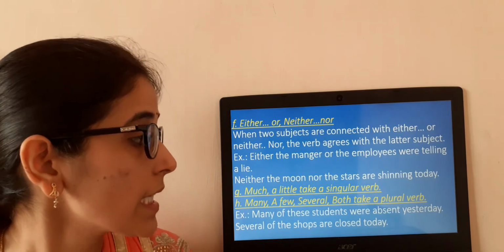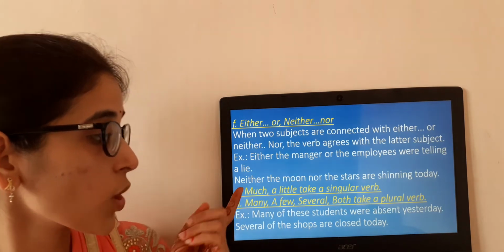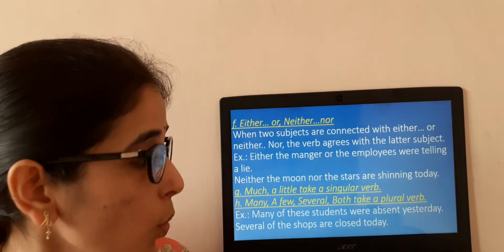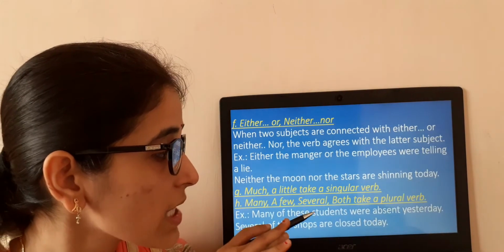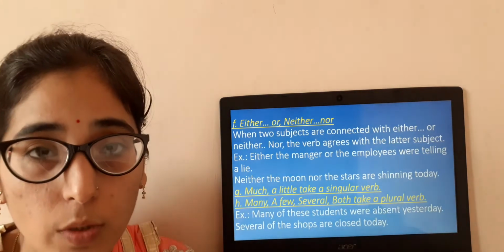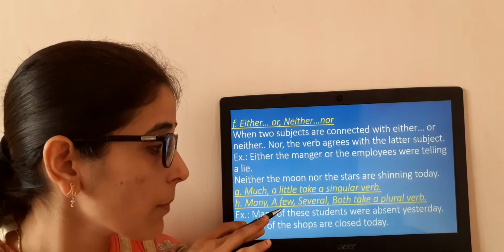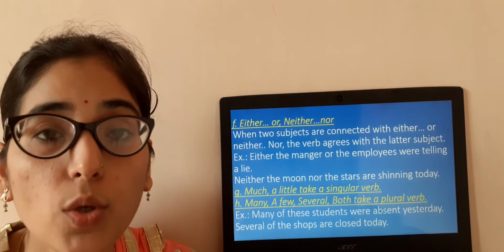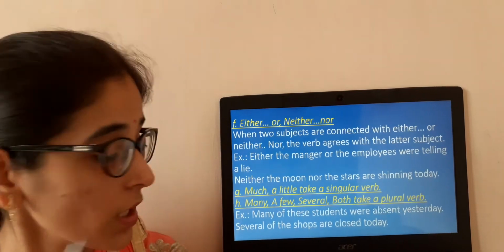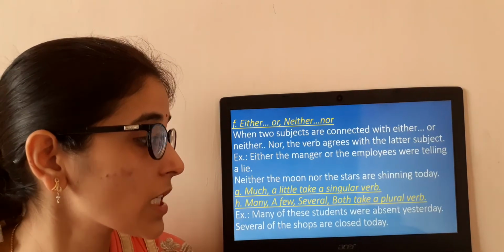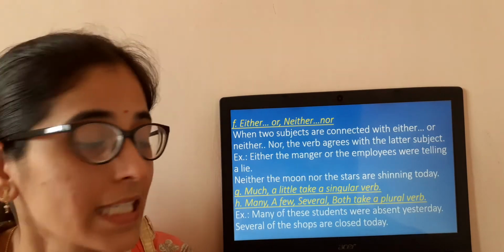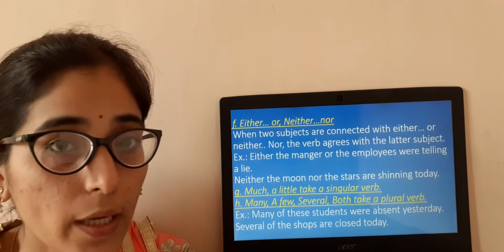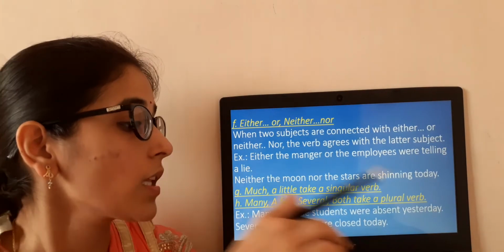Much, a little take a singular verb. That means what? Much and a little, when they are coming in the sentence, you are going to use a singular verb. Many, a few, several, both take a plural verb. That means what? When these words are coming, many, a few, several, then we are going to use the plural form. Clear? Let us see an example. Many of these students were absent yesterday. Several of the shops are closed today. So I hope this is clear to you.